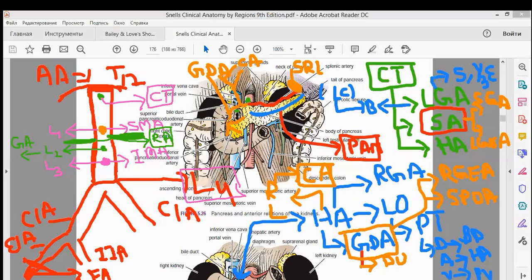Then it goes downward behind the first part of the duodenum, and this is known as the gastroduodenal artery. This gastroduodenal artery further has two branches, the right gastroepiploic artery and the superior pancreaticoduodenal artery. Is it clear to everyone?